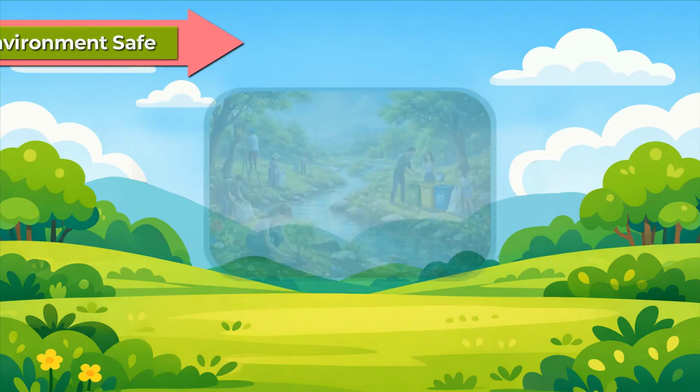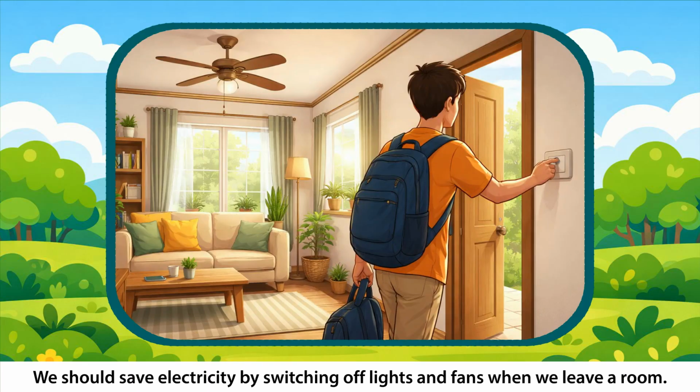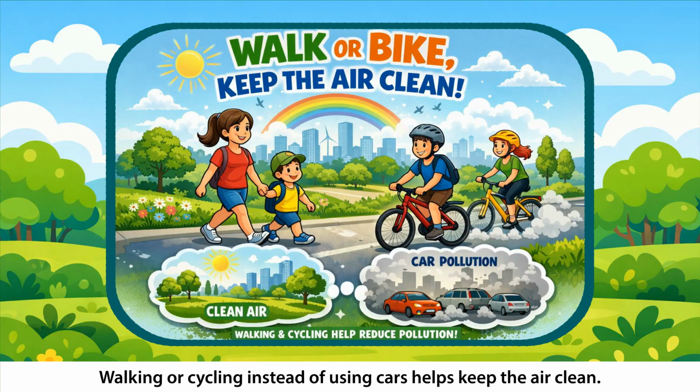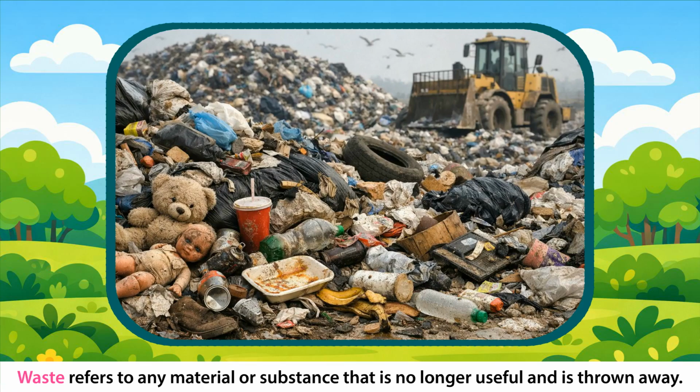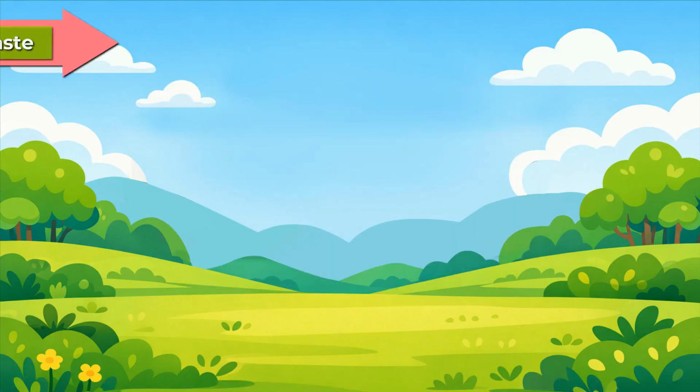Keeping our environment safe. We must take care of our environment. We can do this by using less water, turning off taps when not needed, and fixing leaks. We should save electricity by switching off lights and fans when we leave a room. Walking or cycling instead of using cars helps keep the air clean. Waste. Waste refers to any material or substance that is no longer useful and is thrown away. To keep our environment clean, we should throw waste in the right bin or recycle it.